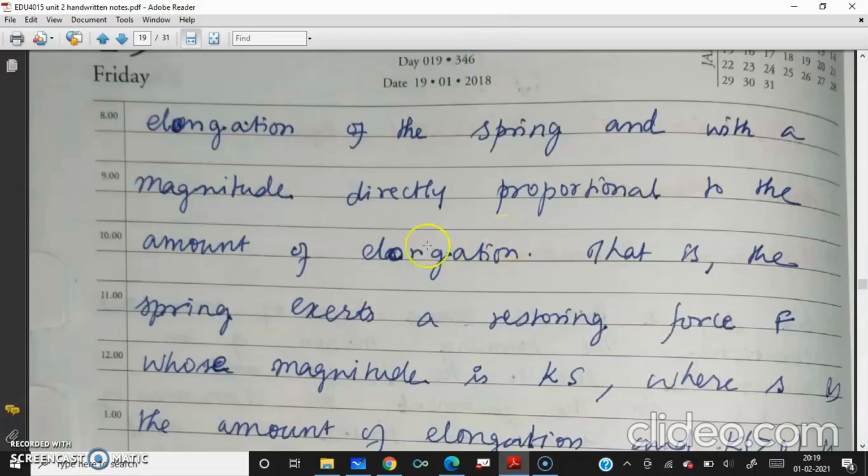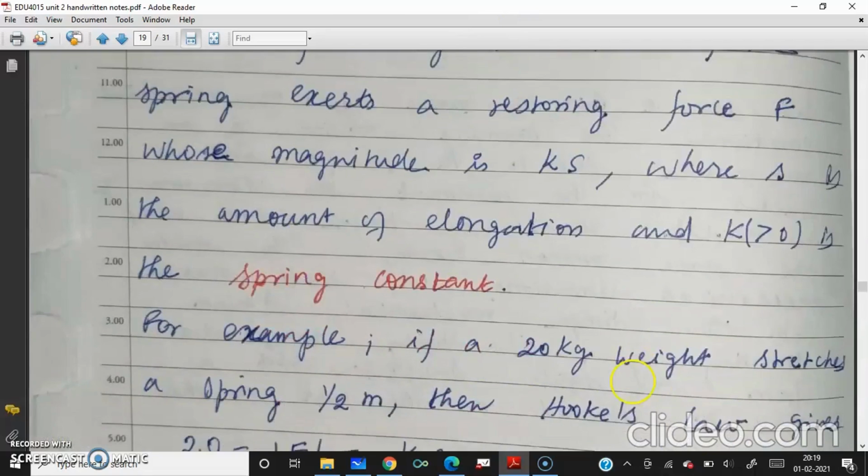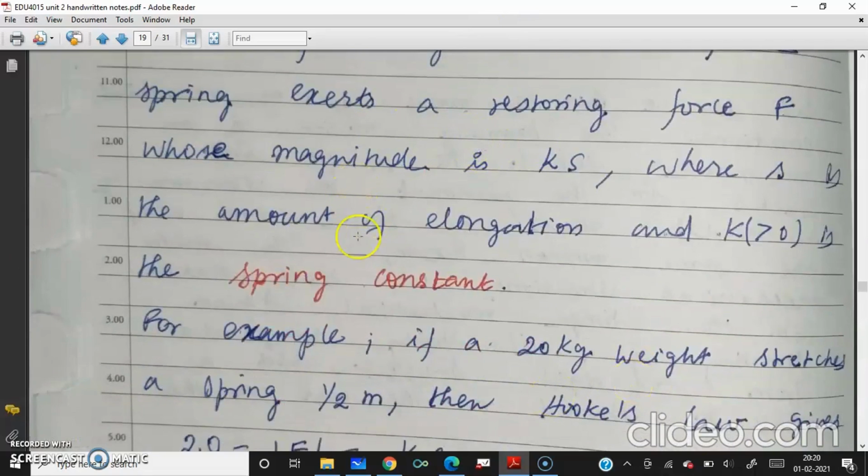That is, the spring exerts a restoring force F, whose magnitude is Ks, where S is the amount of elongation, how much it is getting expanded. And K is a positive number, greater than 0, because we have taken K into S in the negative direction, so there should be a minus here. K is known as the spring constant.